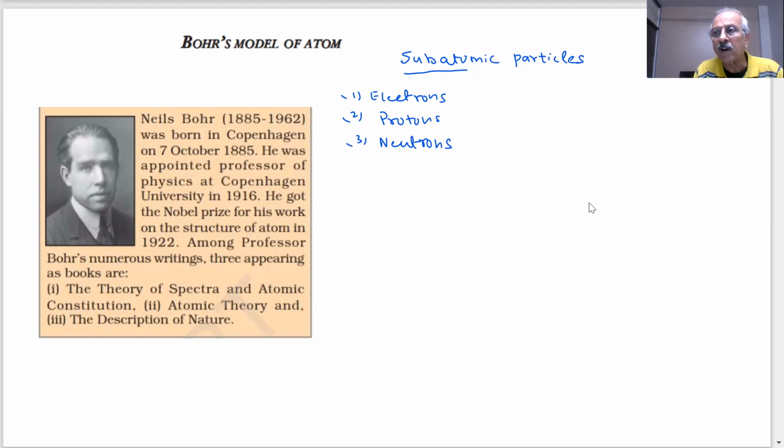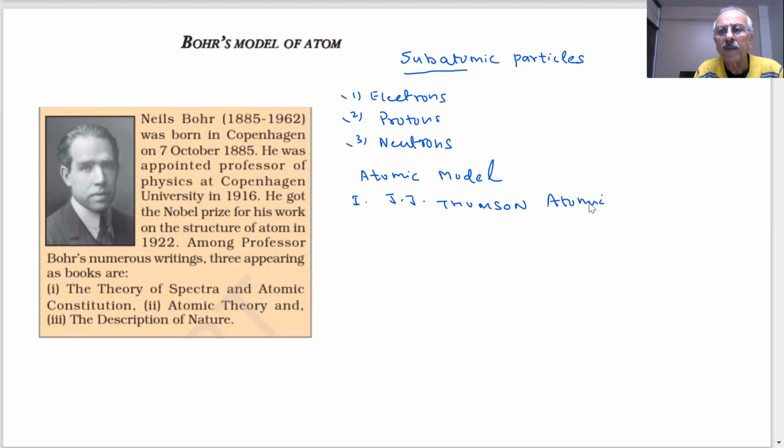After the particles were discovered by the scientists performing a series of experiments in the 19th century, the question was quite open about the models of the atom, that what model you will propose for the atom. Students, whatever model is proposed should be stable and should be able to explain the experiments which we perform. When we talked of atomic models, the first model was proposed by whom, student? J.J. Thomson. You are saying J.J. Thomson.